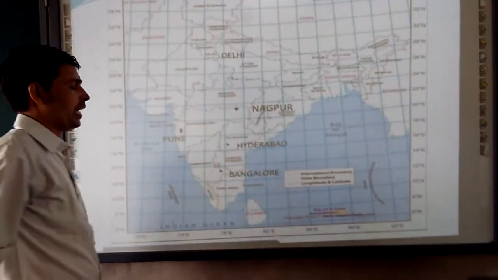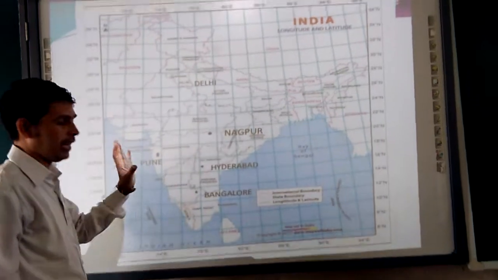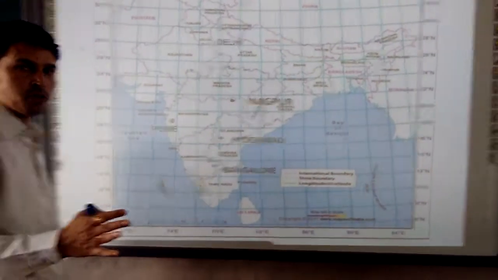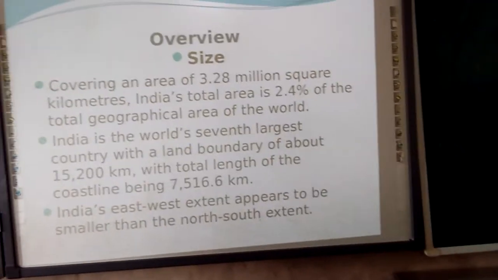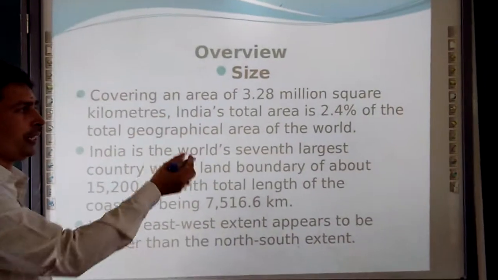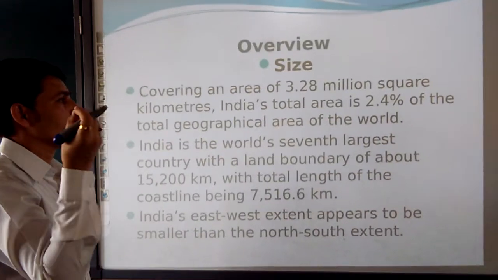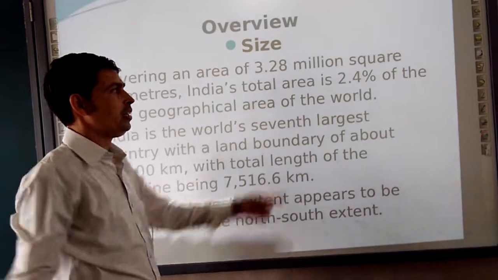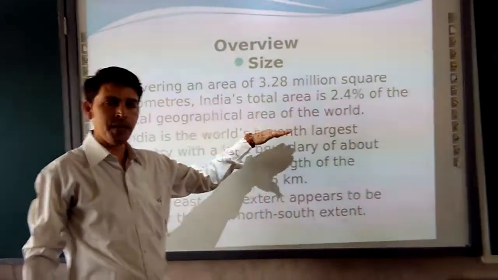Moving further, in the next class we will see what the influence of day and night is in Kanyakumari, or whether it is not there, and why it is not there. We will discuss this question. So moving further, once again to the overview of your revision points. These revision points are very important. Please copy all of this down. Some facts and figures you have to memorize: about the area in square kilometers, the percentage of India, and the ranking of India in the world.